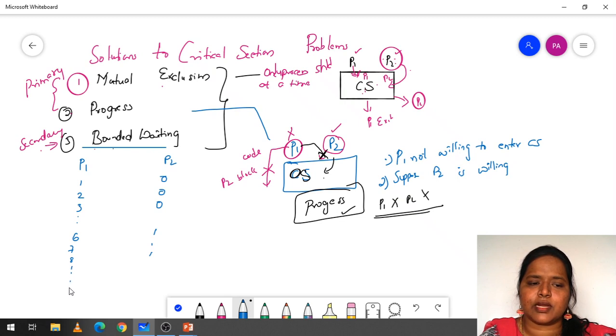P1 has executed infinite number of times, but P2 has executed only 1 number of time. This we call as bounded waiting.